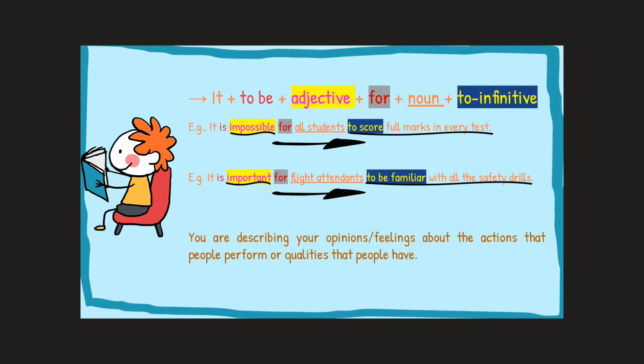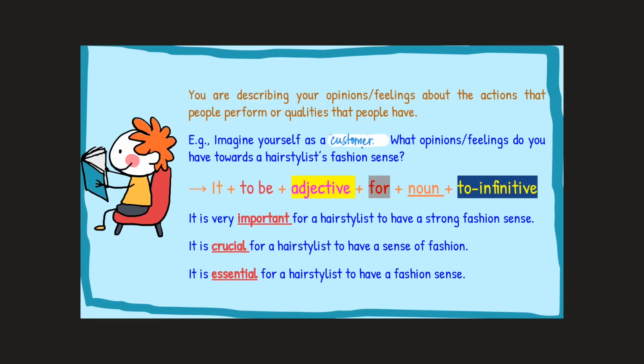So in the first example, this is the action that some people perform, and then how do you feel about that? And in the second example, this is the quality that certain people have, and this is how you feel about that. Okay? So let's further your understanding with providing more examples.